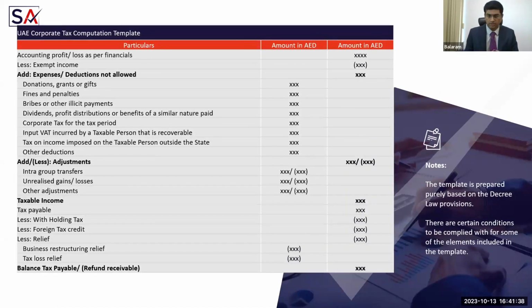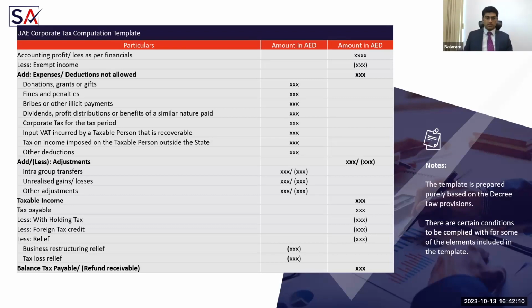This is a corporate tax return template that we arrived at, based on the provisions that we already have. The important thing to look at here is that we take accounting profit as a basis and then make adjustments by considering the rules of corporate tax law, then arrive at your taxable income. When you make adjustments, you will look at donations or expenses which are not allowed to be deducted, and incomes that are not subject to tax, because these were already considered in your books of accounts. Now we have to make adjustments to arrive at your taxable income.